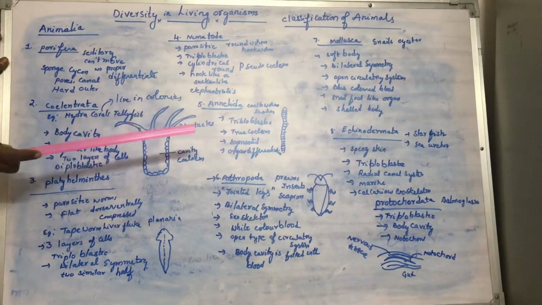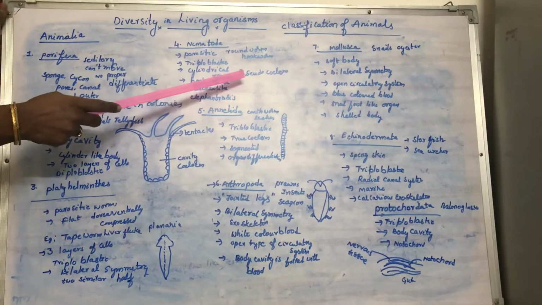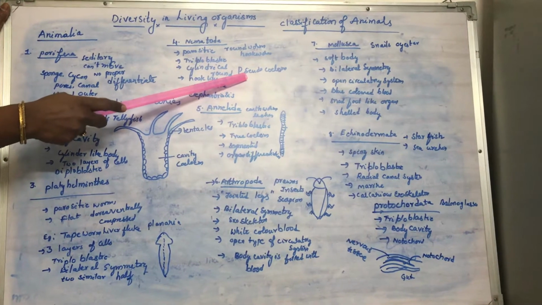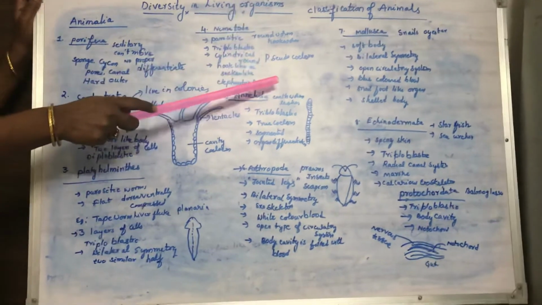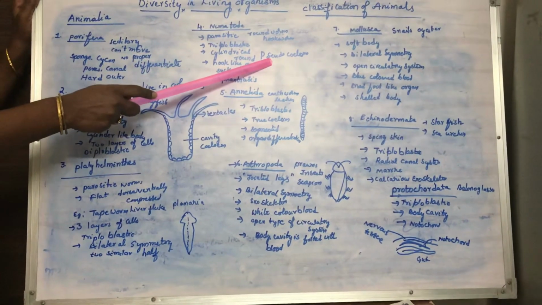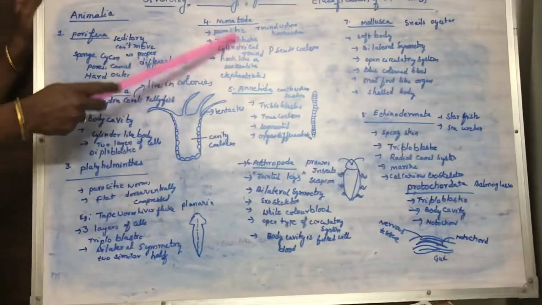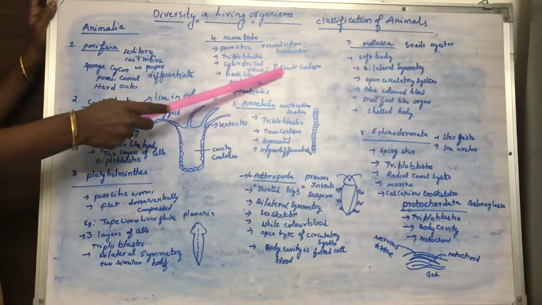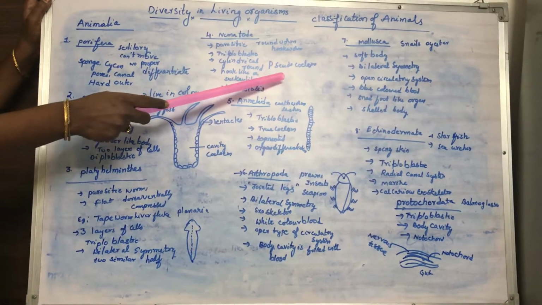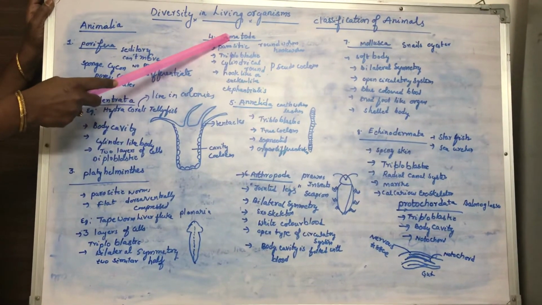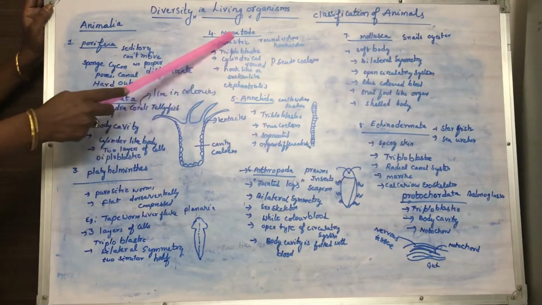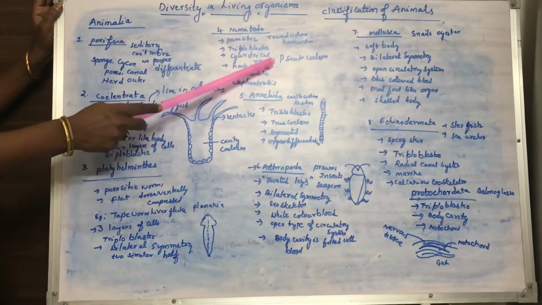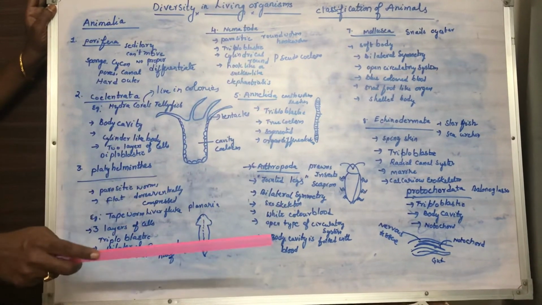And these are all parasitic, and they don't have a true body cavity. They have a pseudocoelom. They have a body cavity, but it is not formed by these cells. It is called a pseudocoelom. Very, very important: pseudocoelom is seen in nematoda. Now, coming to a very important point for the exam, pseudocoelom is seen in nematoda. Pseudocoelom means it is not a true coelom.